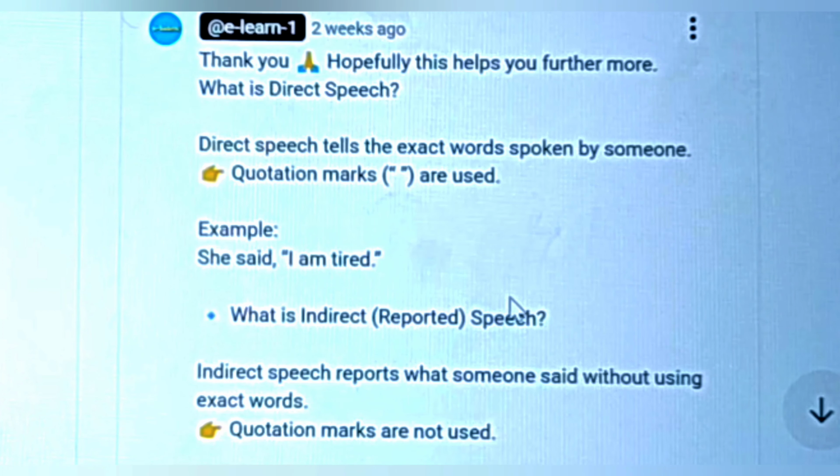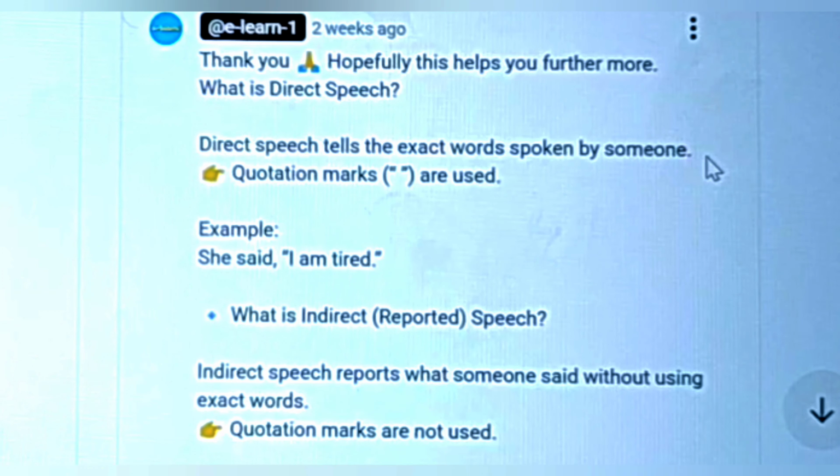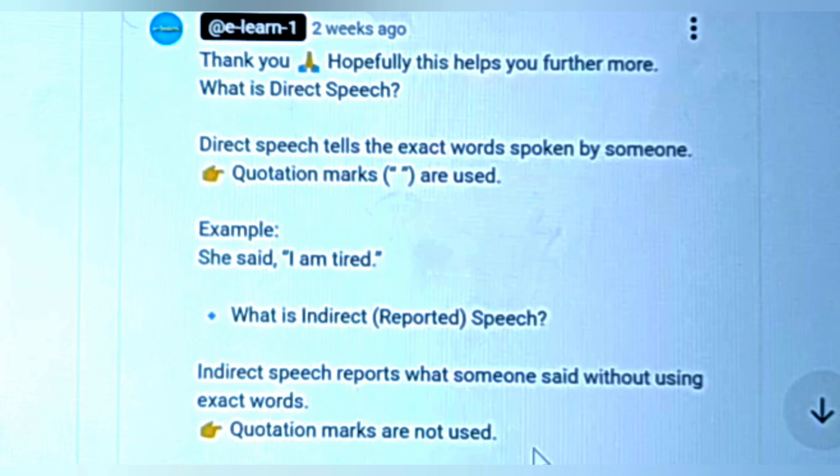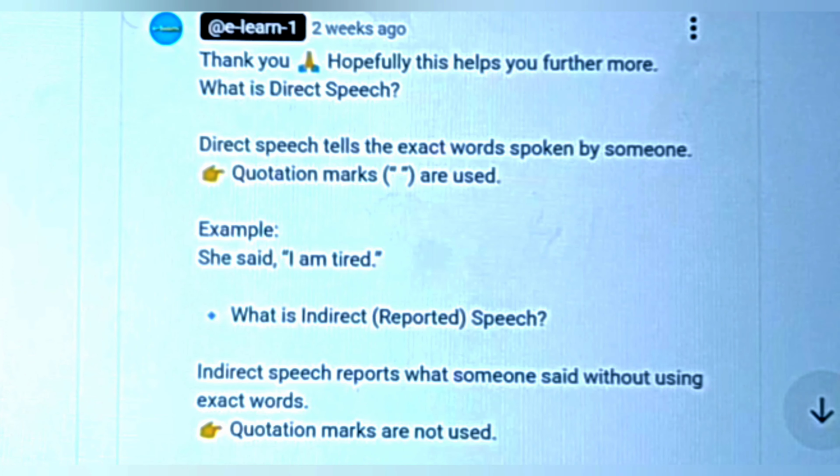Hopefully this helps you. Furthermore, what is direct speech? Direct speech tells the exact words spoken by someone. Quotation marks are used. For example, she said, "I'm tired." On the other hand, what is indirect speech or reported speech? Indirect speech reports what someone said without using the exact words. Quotation marks are not used in indirect speech.